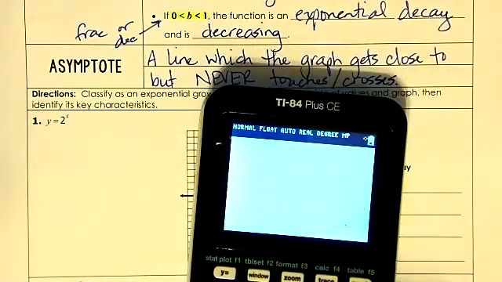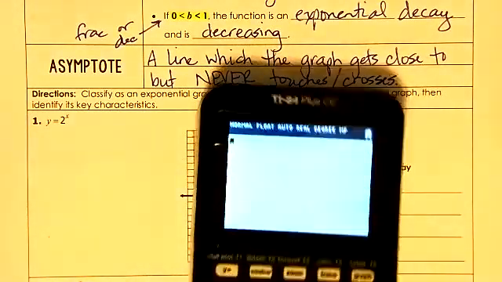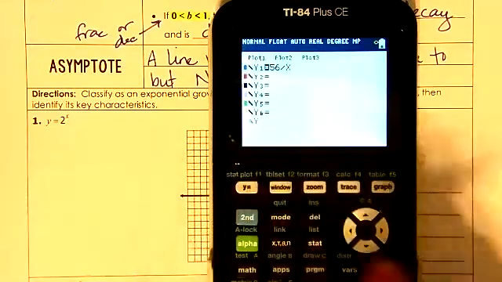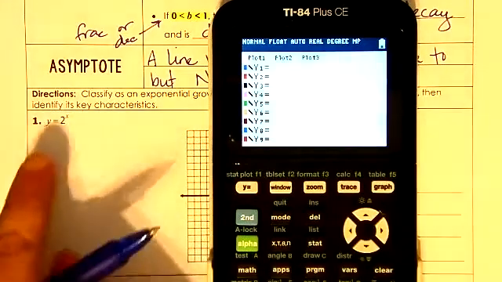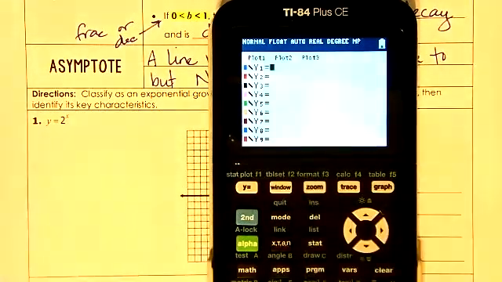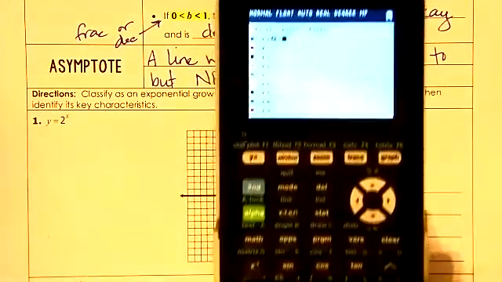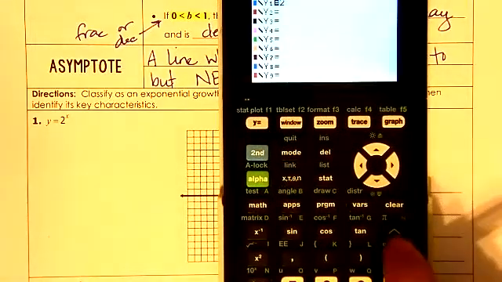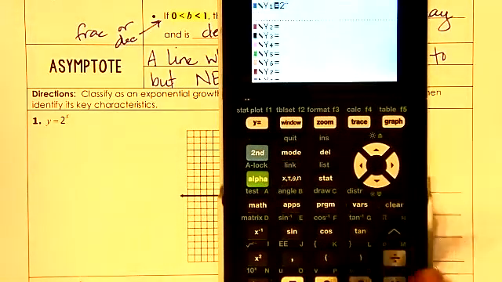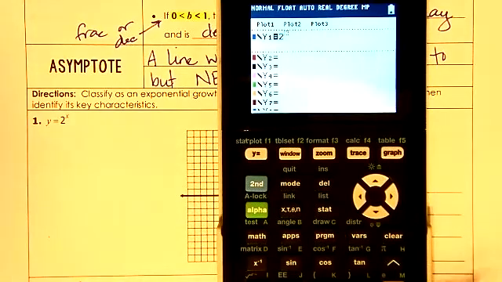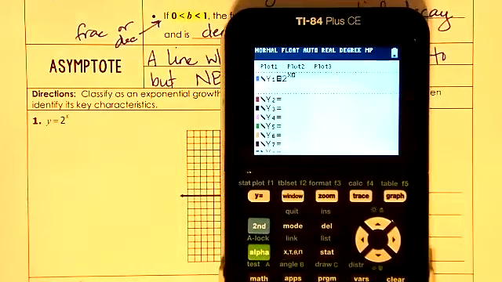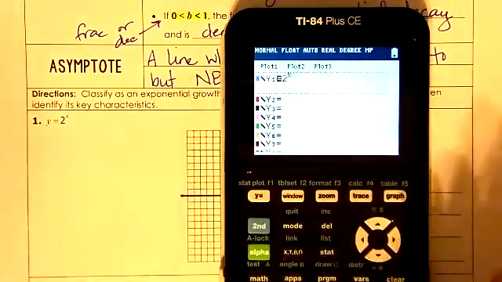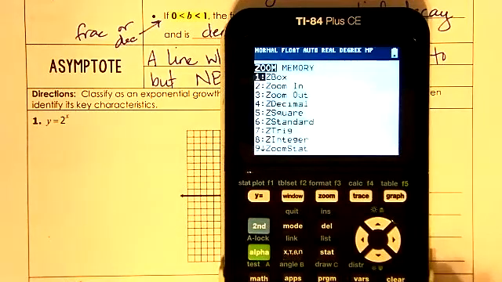We're going to clear this, and go to the y equals, clear whatever is in the y equals spot, and type in this exactly right here. 2, then I'm going to hit the rooftop button because I want to raise it up to the exponent spot. And then I'm going to hit the variable button x so that it looks just like our problem. And then I'm going to hit zoom 6 for standard.